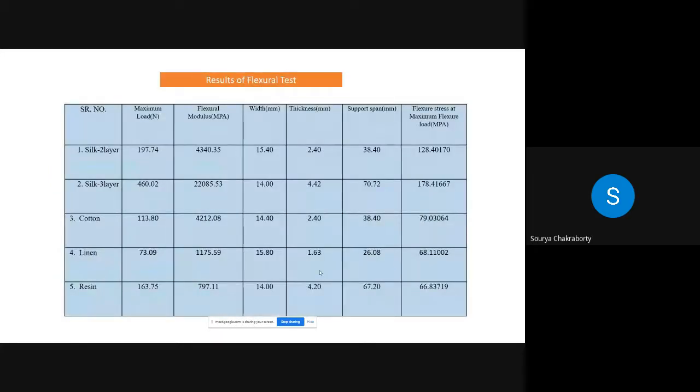These are the results of the flexural test, where we can see that there is an improvement in the strength from 2-layer to 3-layer. And compared with the pure resin, the strength of the reinforced composite is more.